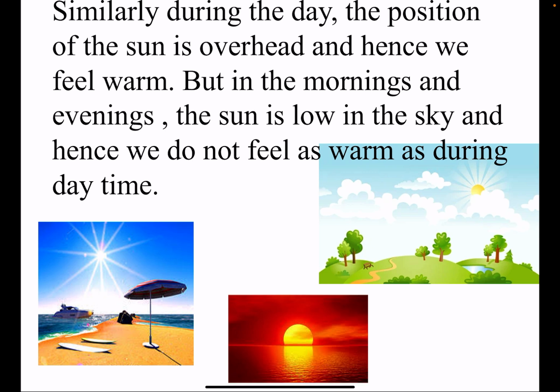So in the morning you see that sun is very low in the sky and we don't feel so warm. We go out in the morning, we play and do our work. It is pleasant in the morning time. But as the day progresses, the sun comes overhead and it shines brightly. And then we start feeling very warm or hot and we prefer to stay indoors.